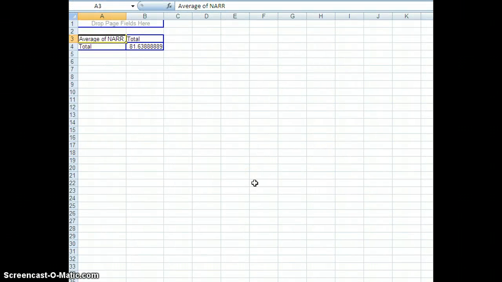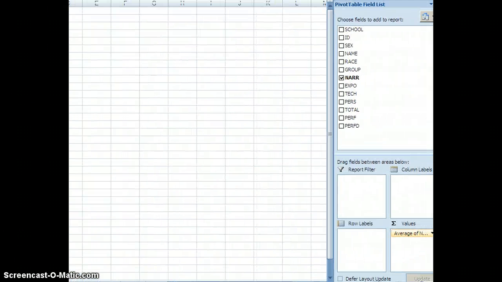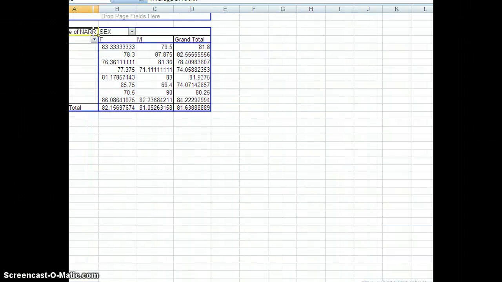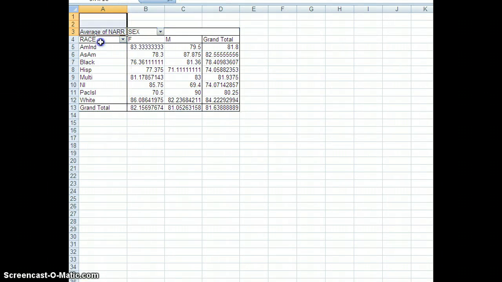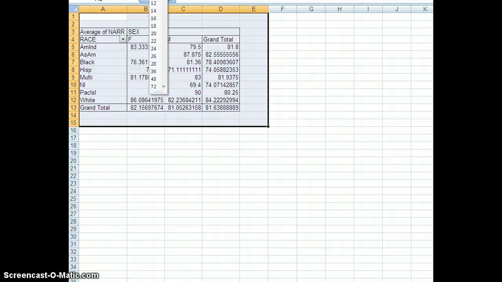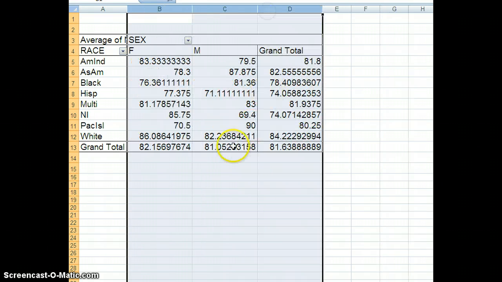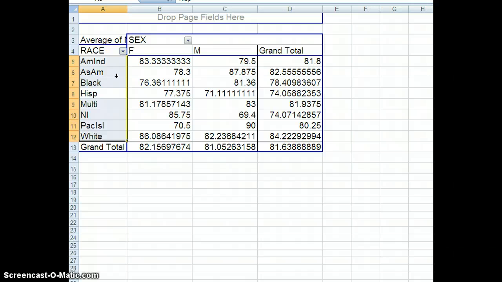And you're probably saying right now, no big deal, because we just created an average. Why would I want to do this extra step? Here's something you can't do any other way. If you leave the narrative value in the values box, if you put race in the row columns, and if you put sex in the column labels, I have now created something that you can't do. Now rather than one average, I've now got multiple averages. And that's the power of pivot table.